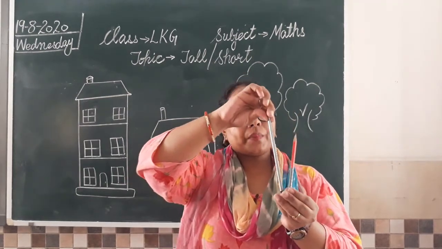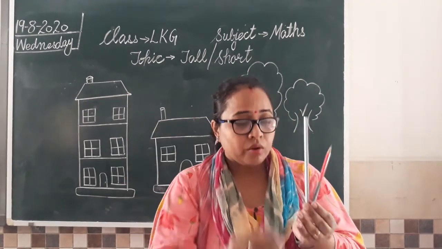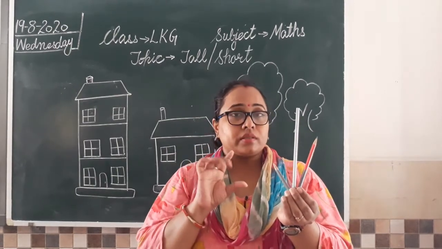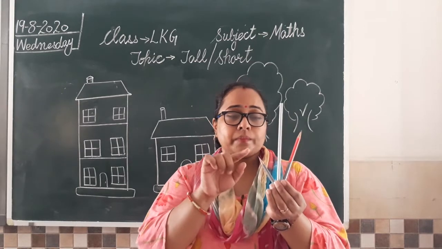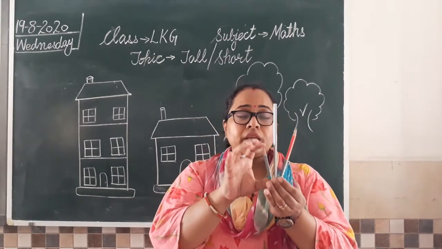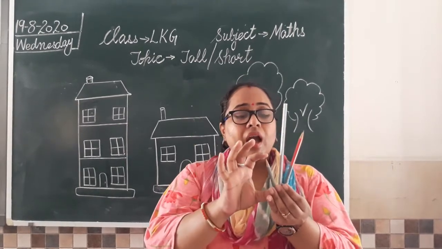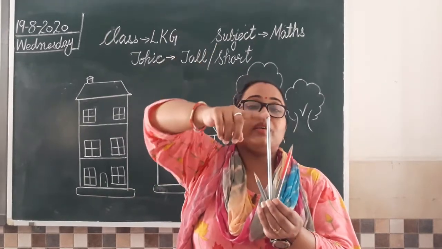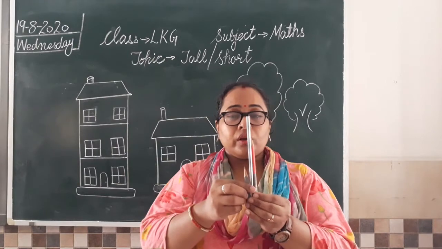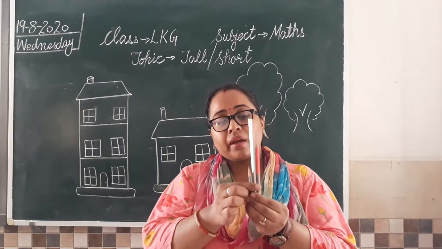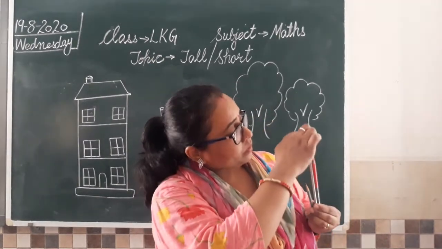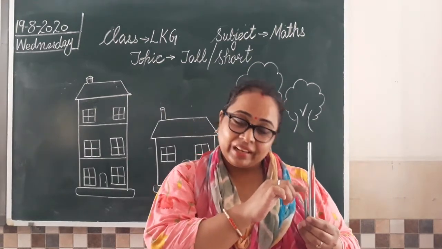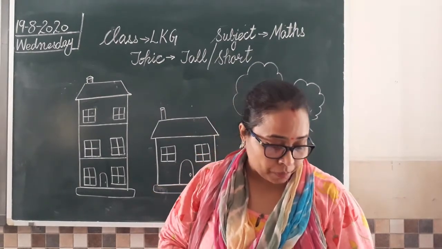So if I compare all the 3, अब मैं तीनों को compare करते हैं, so tell me which is the shortest? सबसे छोटी कौन सी है? This one, isn't it? ये सबसे छोटी है. And which is the tallest? Tallest, सबसे बड़ी. This one, isn't it? ये देखो हमने इनको साथ में रखा and we are comparing it now. Can you see? This is the tallest and this is the shortest. Clear? So these are about pencils.